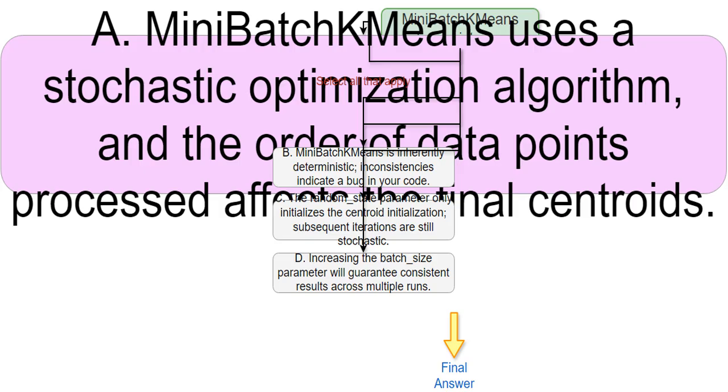This statement is correct. MiniBatchKmeans is stochastic, which means it uses random sampling in its calculations. This random element causes changes in the final outcome even if the initial parameters, random state, are identical. Think of it like this. If you shuffle a deck of cards and deal the top card multiple times, you won't always get the same card. That's what makes it non-deterministic. The order in which the algorithm processes data points directly influences the results.